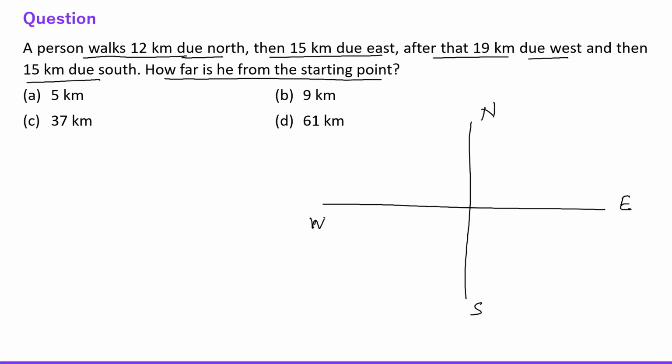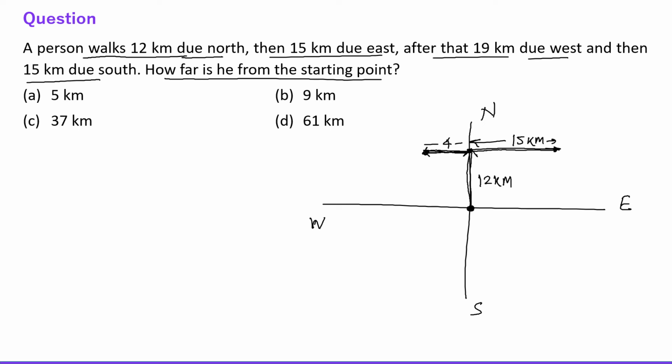A person walks 12 kilometers due north. Let's say this is the starting point and he is walking 12 kilometers due north. Okay, then 15 kilometers due east. So this is 15 kilometers due east. All right. Okay, after that 19 kilometers due west. So 19 kilometers means then 4 kilometers more, right? Because already 15 will be covered and then 4 kilometers more.